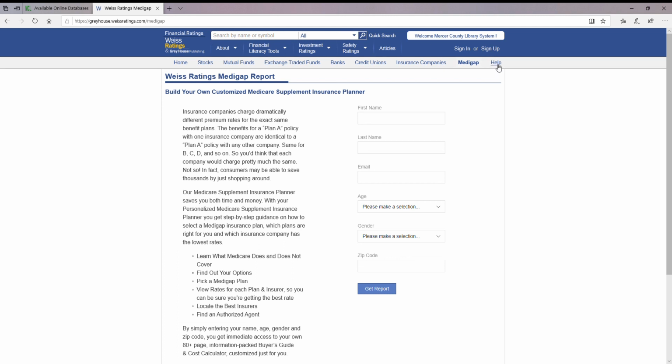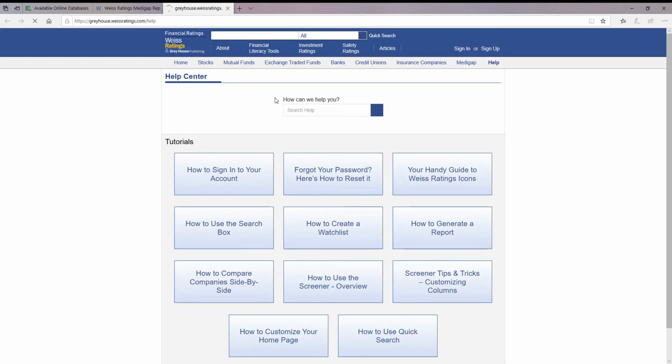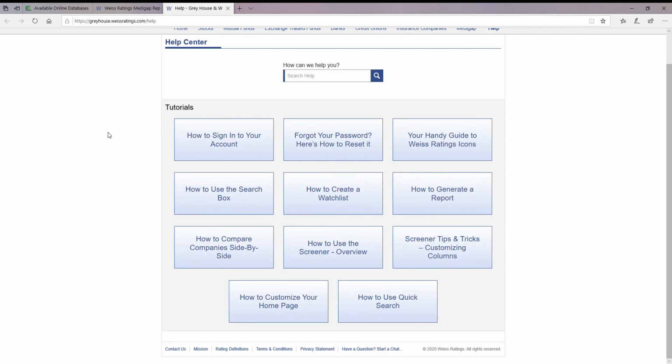So the other tools we have in the help section, you do have some tutorials, so if you have any difficulty using this database, you can always go in here and look at the very specific report. Obviously, this was an overview, and I did run into a few problems, such as the screener not working, so you do have a how to use the screener tutorial in here, so you could follow along with one of these if you needed additional information.